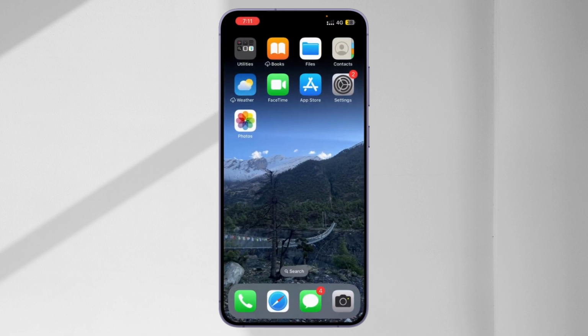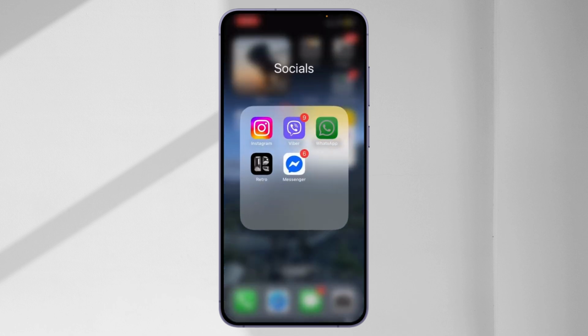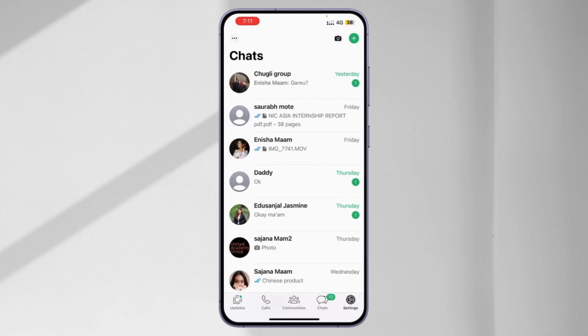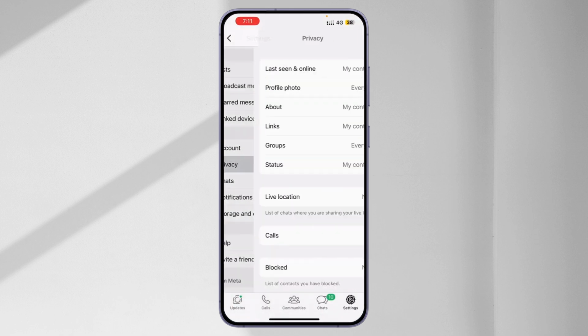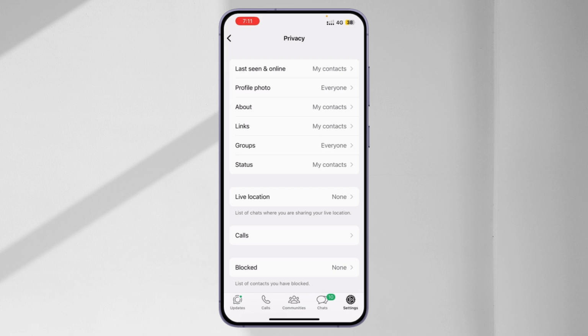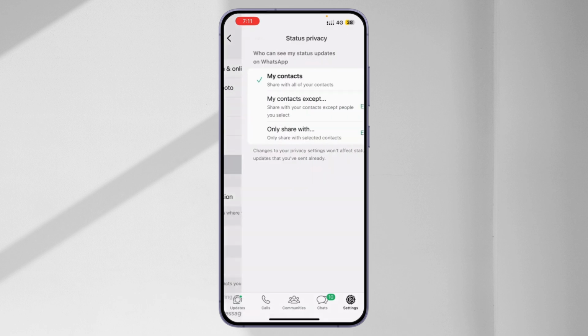Another reason your status might not show is due to your privacy settings. If you've set your status to be visible to only a few contacts, or if your contacts have restricted your status visibility, that could be the issue. To check this, simply open the WhatsApp app, go to settings. Now simply tap on privacy and simply go to status.